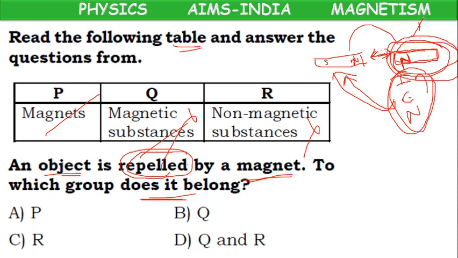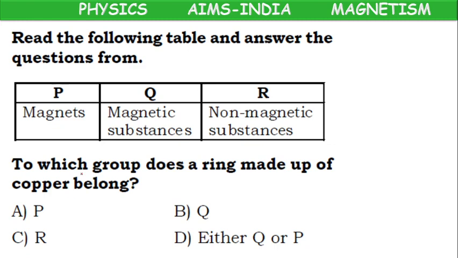Because of attraction we cannot tell. If it gets attracted, it may be a magnet or it may be a magnetic substance. But if it is repelled, compulsorily the other object will be a magnet. So repulsion is the sure test for finding a magnet. So the answer is P. Repelled by a magnet means the object which we have brought will be a magnet. It belongs to group P.